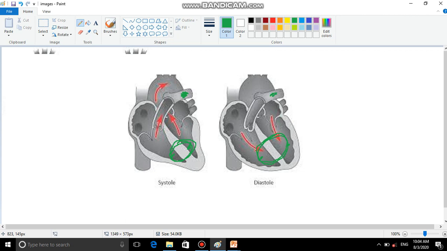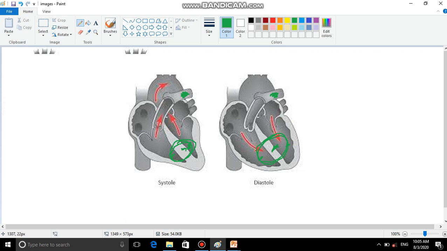So don't get confused. The pressure inside artery I am talking about, not the blood pressure inside ventricles. So systolic pressure is the pressure of the blood inside artery when ventricles are in systole, and diastolic pressure is the pressure inside artery when ventricles are in diastole.